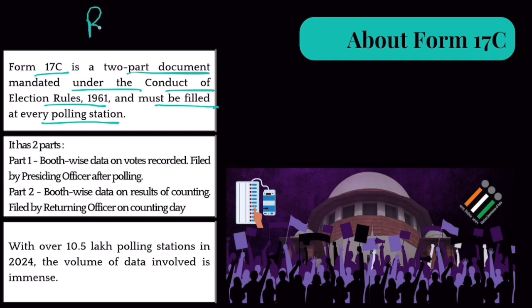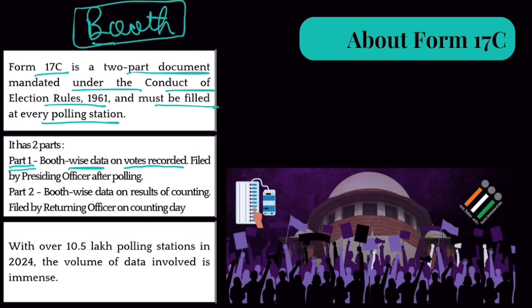So every polling booth will have Form 17C, which has to be filled by the officer in charge over there. Now, Form 17C has two parts. Part 1 contains booth-wise data on votes recorded. How many EVMs were used, how many votes were recorded, all this information shall be filled in Form 17C Part 1.